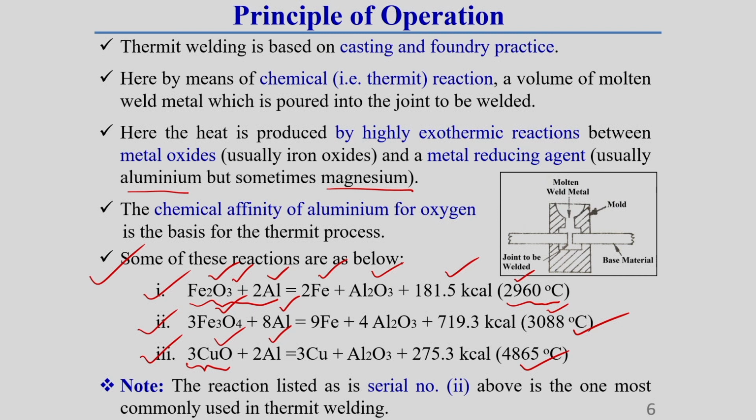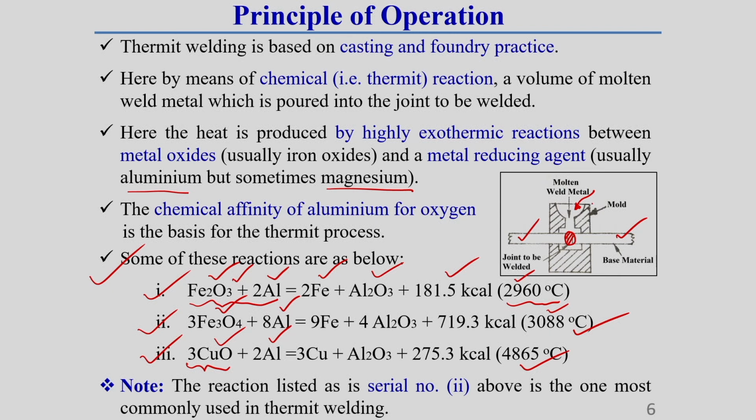Okay. Here I have shown a diagram where this welding is done. This is one workpiece, this is another workpiece, and in this region we want to make the weld. The thermit mixture is first ignited in this chamber, which I will also discuss in a subsequent slide in detail.